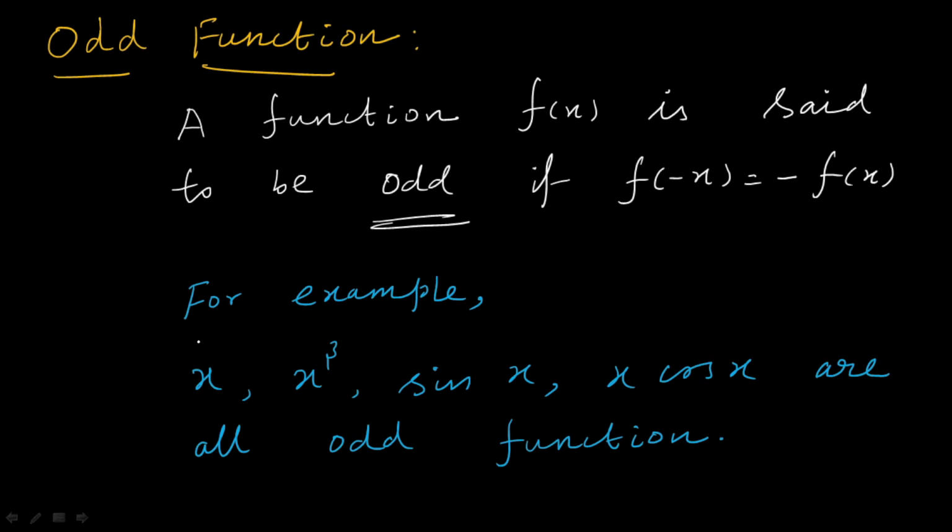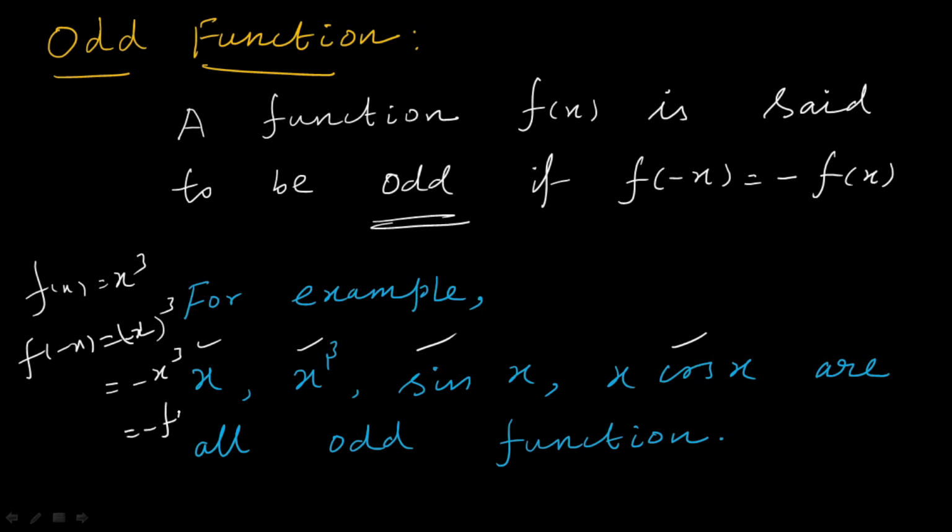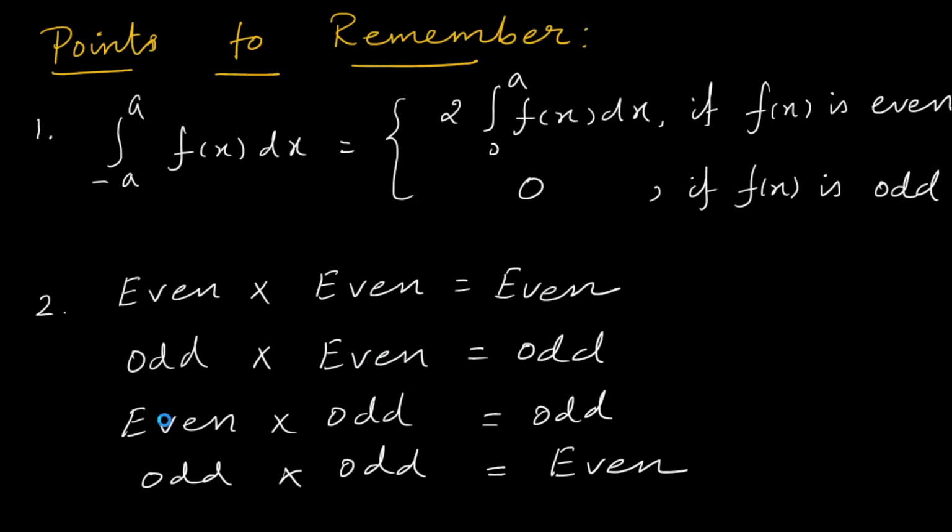For example, here itself we can give so many examples like x, x cube, sin x, x cos x. These are all examples of odd function. That is, if you replace x by minus x, what happened? Suppose f of x is x cube, replace x by minus x, what happened? Minus x the whole cube, right? Minus x the whole cube is nothing but minus of x cube. That is, minus of x cube is nothing but minus of your given function. So if it is like that, then the given function is of odd type.